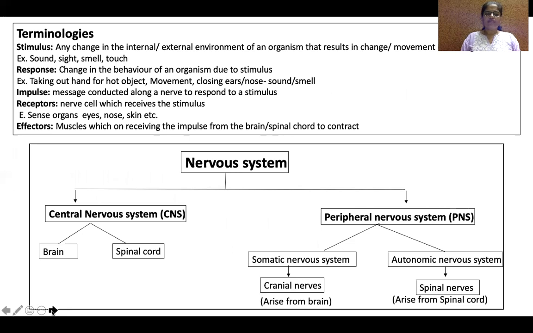Before starting the nervous system, let us understand the terminologies that we use in today's chapter. First is stimulus. What is a stimulus? Any change in the environment, either the internal or external environment of an organism, which results in a change or movement in our body. Any change.